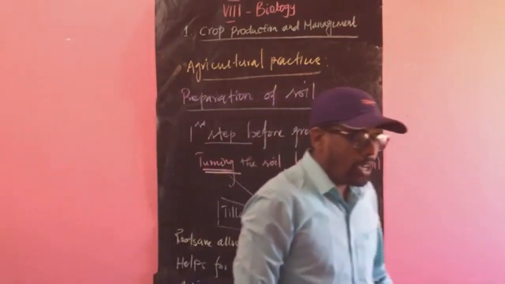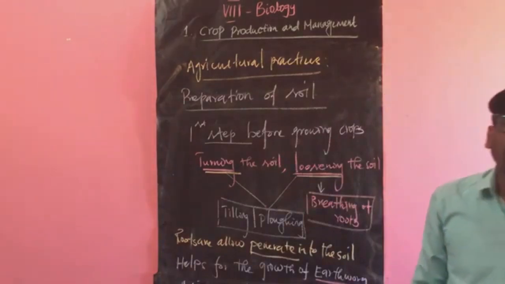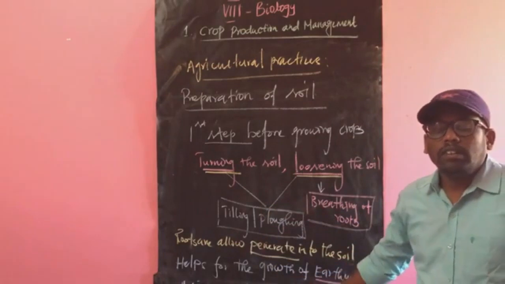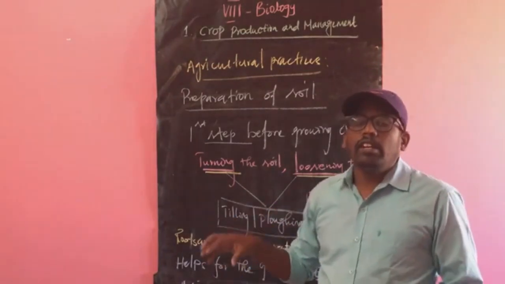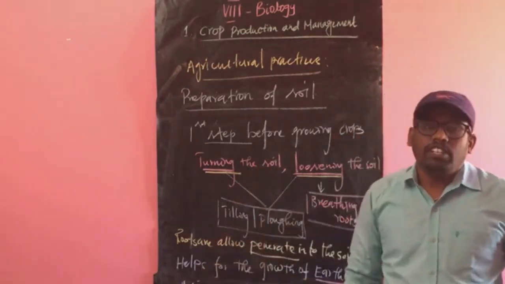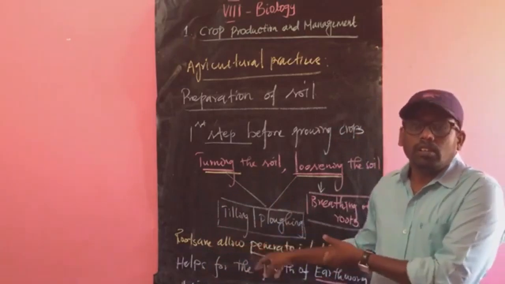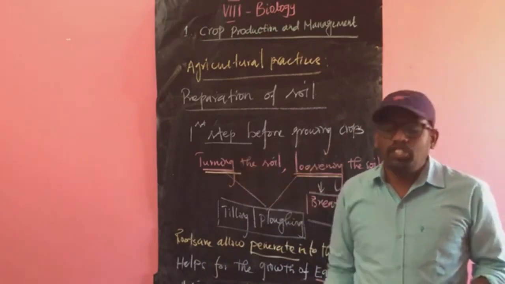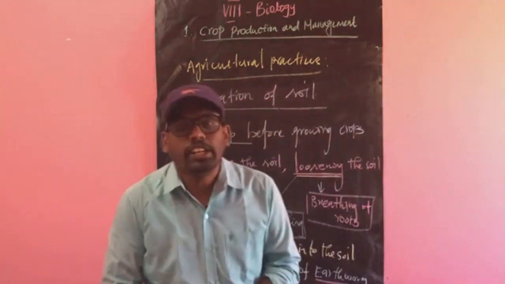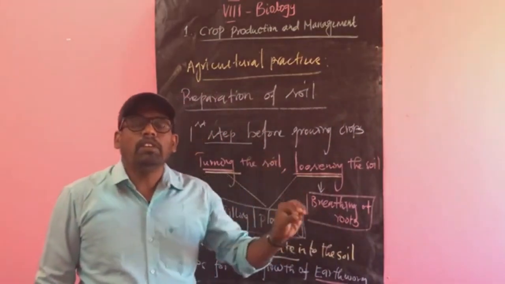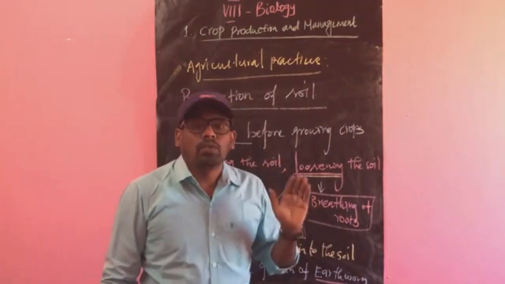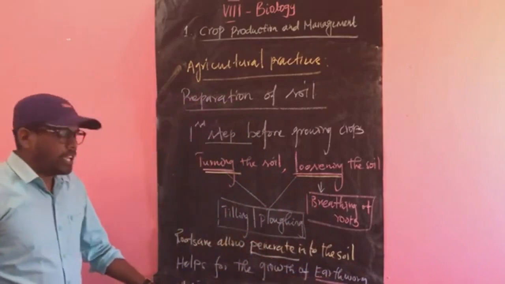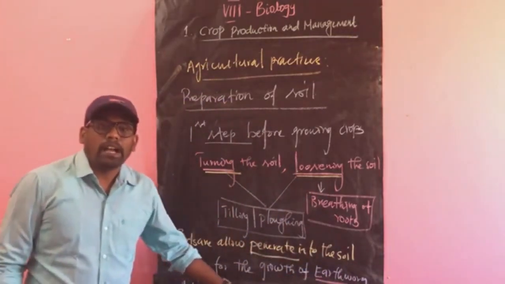Why should microorganisms like bacteria and earthworms grow in the soil? Because microorganisms and earthworms are generally called the farmer's friend, because these earthworms and microbes maintain the soil fertility. What is fertility? In Tamil we say valamana man. So that is maintained by the earthworms and microorganisms, for example bacteria.